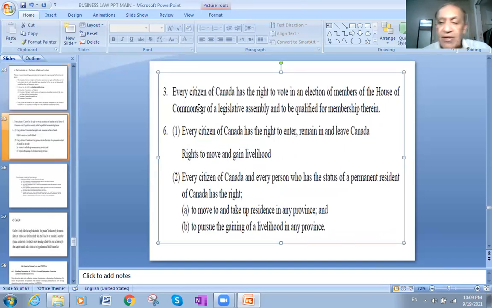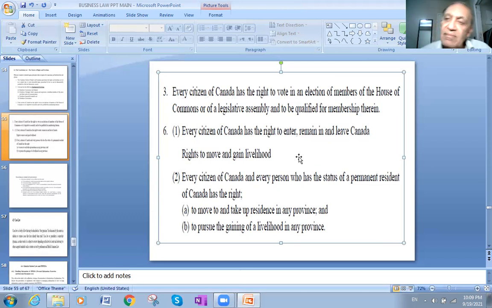Still, we are in the Charter of Rights, which is one of the acts of the Constitution. Every citizen of Canada has the right to vote in an election of members of the House of Commons or Legislative Assembly and to be qualified for membership therein. Every citizen of Canada has the right to enter, remain, and leave Canada.